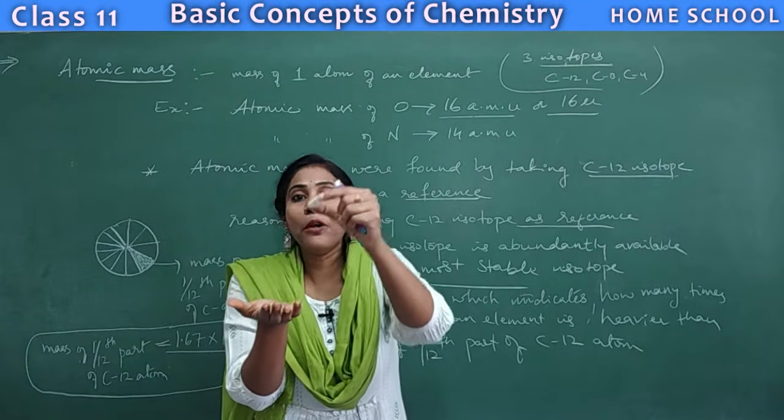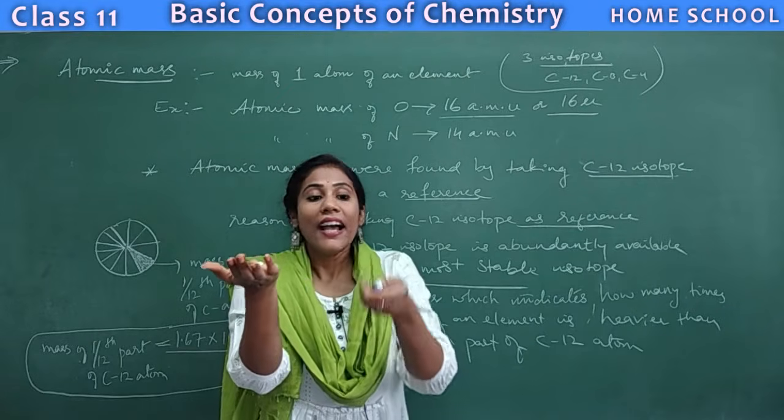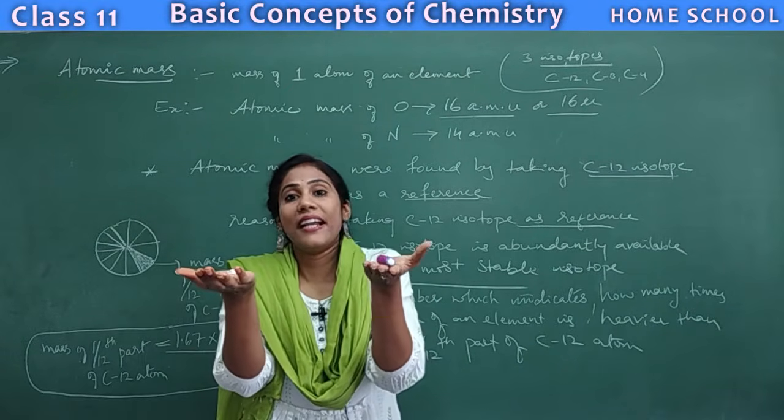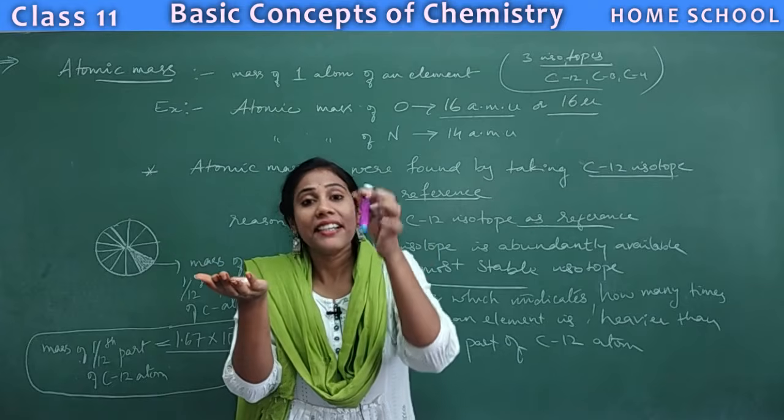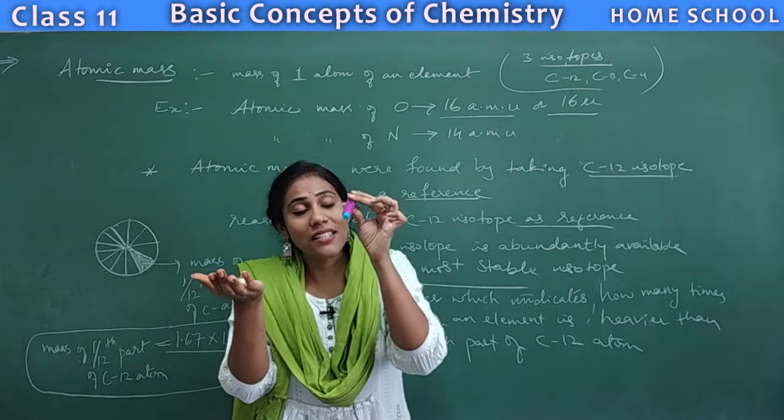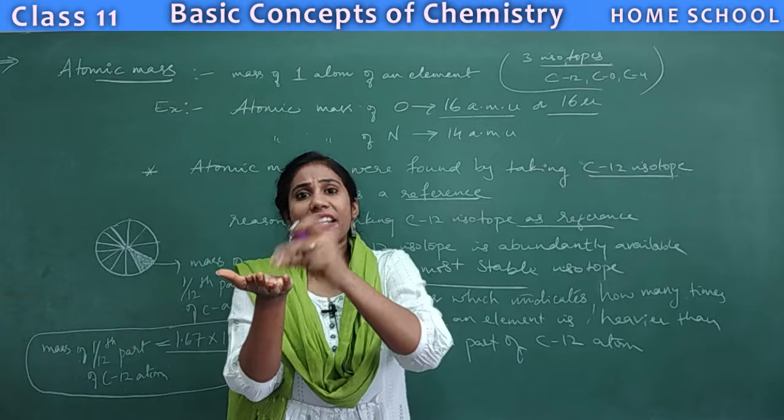So what I would do here, I will compare the weight of this one in comparison to this one. I know its mass, 1 gram. I'm holding this in one hand and this in another hand, and I feel that this one is 10 times heavier than this chalk piece.